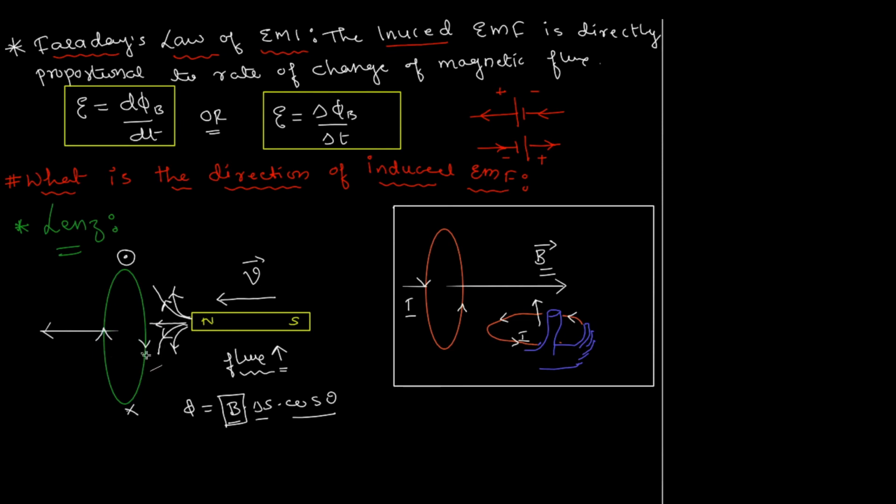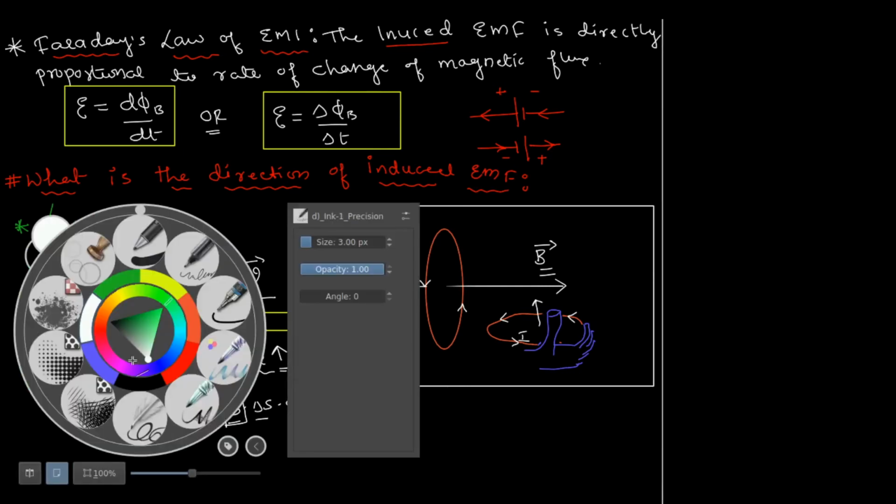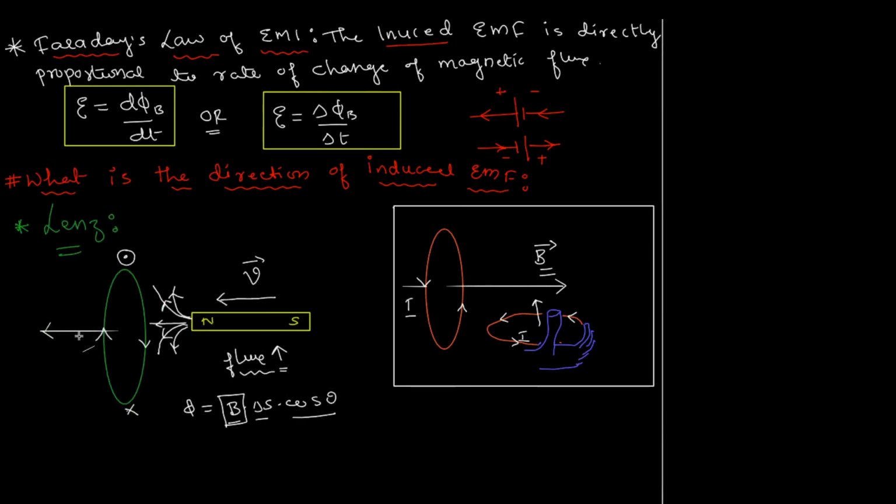Okay, fine. So what is happening here is something like this: the magnetic field due to the bar magnet, look at the arrows, is also more or less in this direction, and the magnetic field produced by the coil also is, not more or less, exactly in this direction. So both the magnetic field lines are in the same direction.